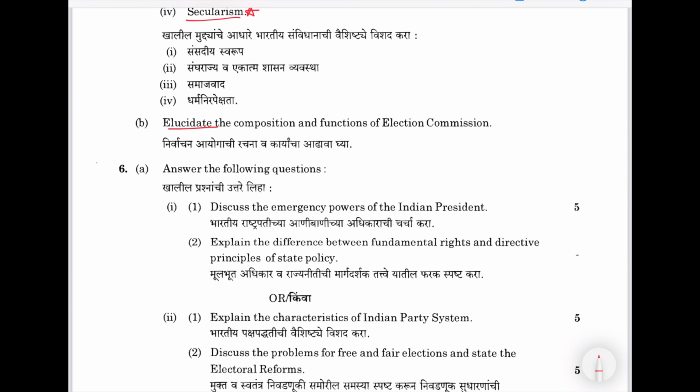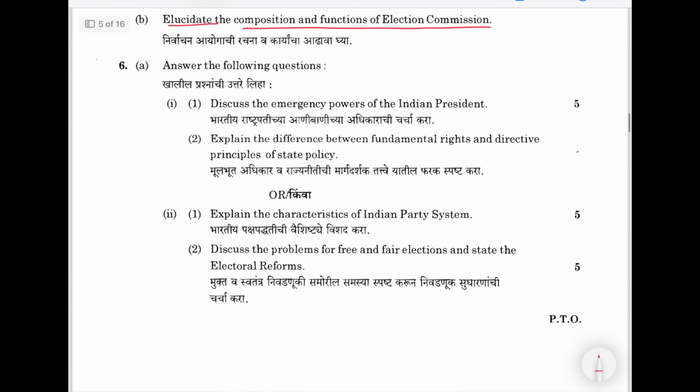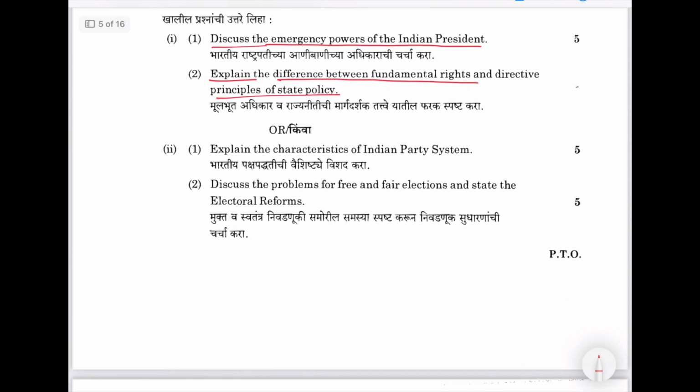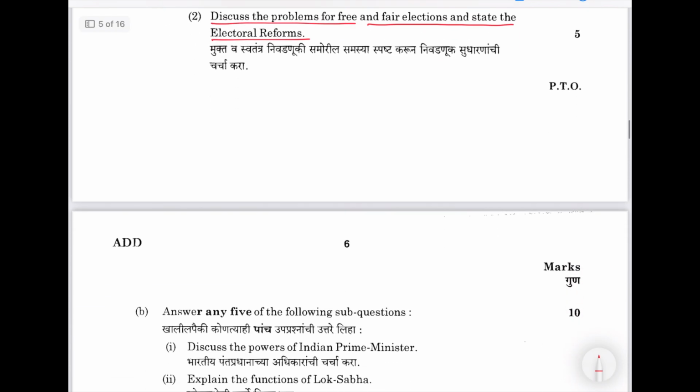Elucidate the composition and function of EC, the Election Commission of India. Discuss the emergency powers of the Indian President. Explain differences between fundamental rights and DPSPs. Again, a great question. Explain the characteristics of the Indian party system. Discuss the problems for free and fair elections and state the electoral reforms.